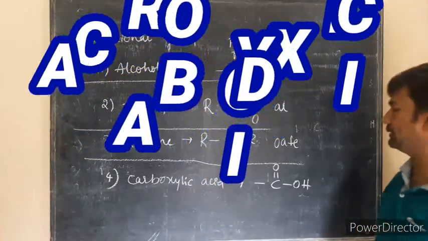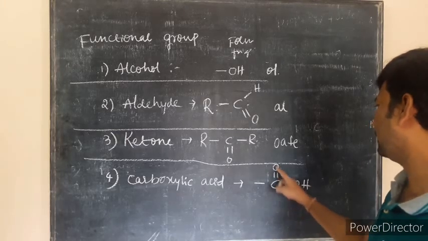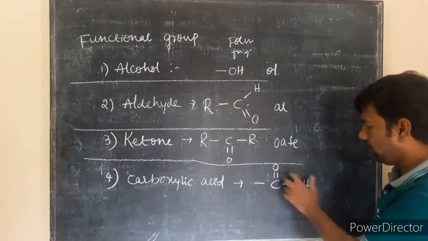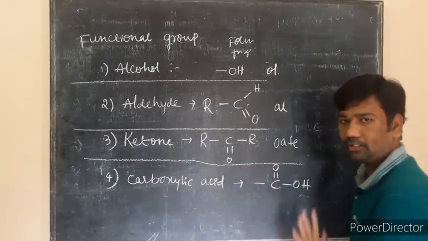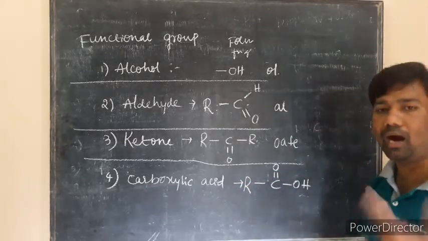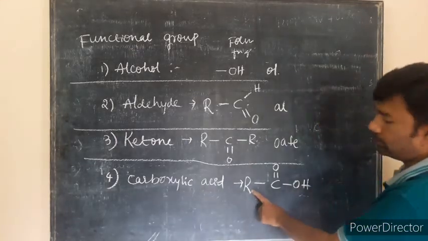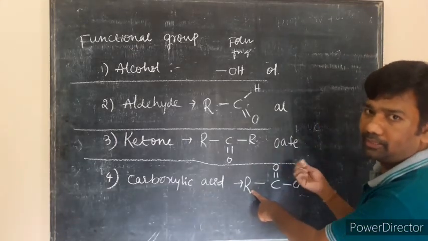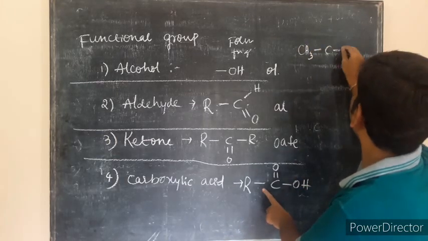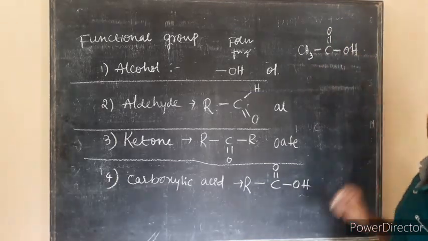Next comes carboxylic acid. This is your functional group COOH. If any hydrocarbon ends with COOH, then it is considered a carboxylic acid. The remaining part I will consider as R, which indicates any alkyl group. For example, I will again consider methyl only, so CH3COOH.